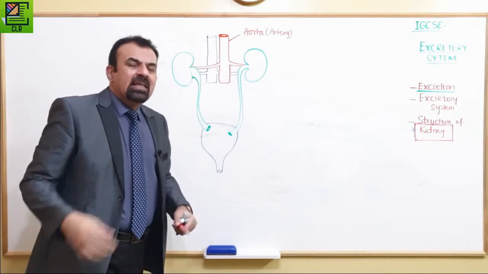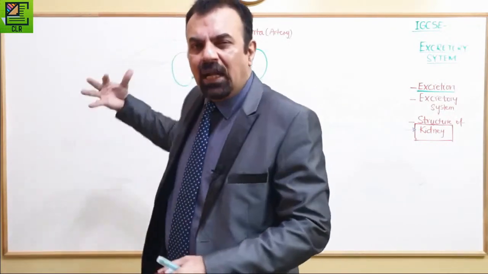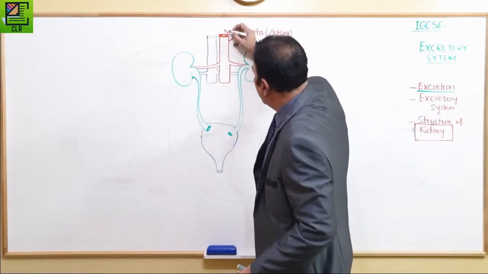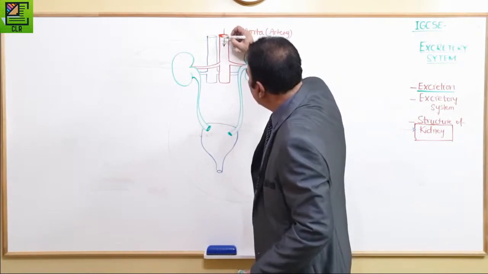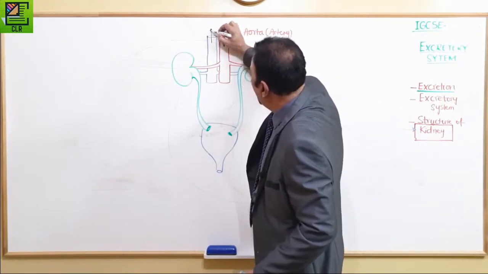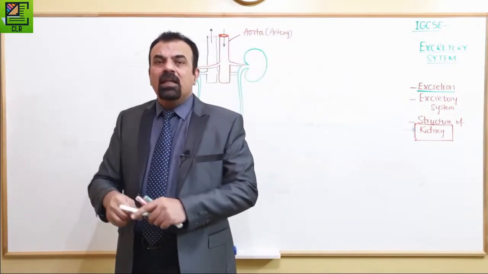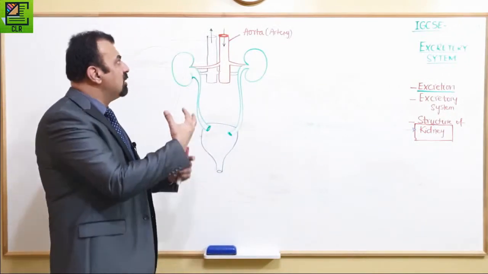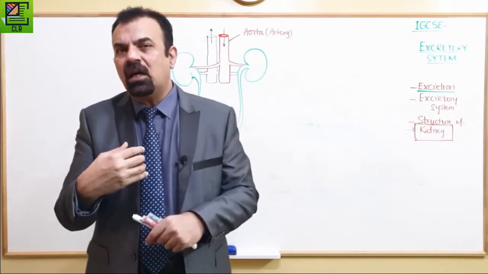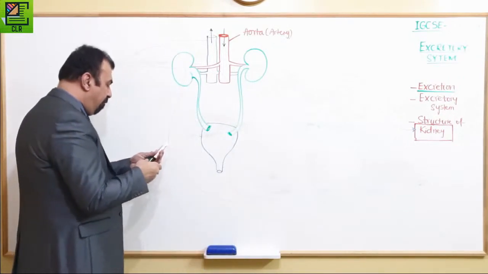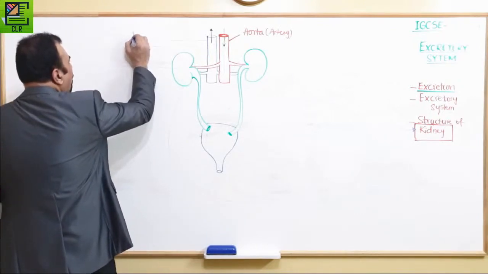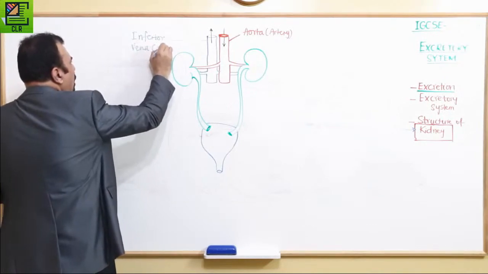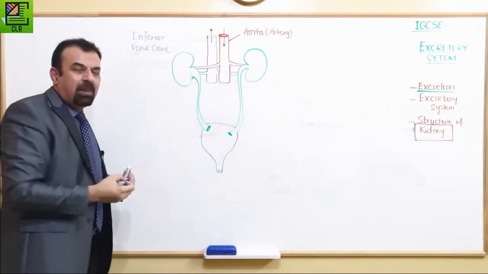They don't challenge IGCSE students to that extent sometimes, but they can do one more thing. So hint number 2, look at whether there's any arrow indicating the direction of blood flow through these blood vessels. The blood vessel which is bringing the blood down, that is your artery, aorta. And the one which is taking the blood up, that is the vein. And what's the name of this vein? This is inferior vena cava.